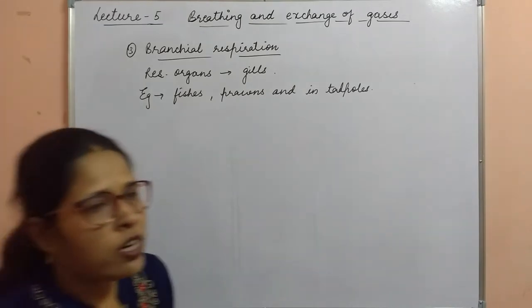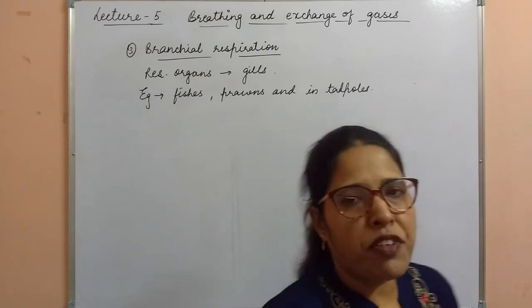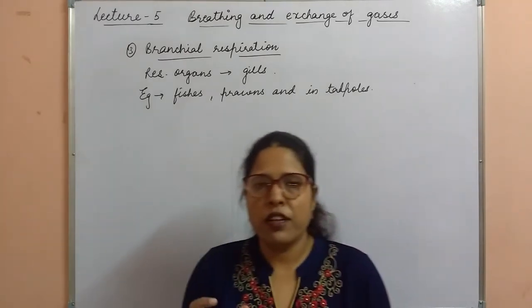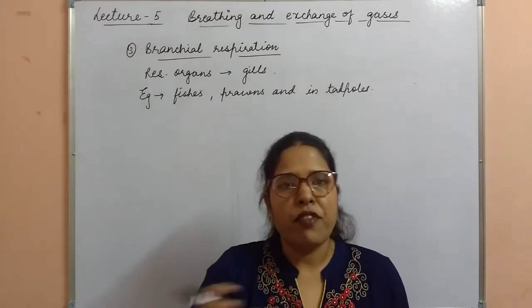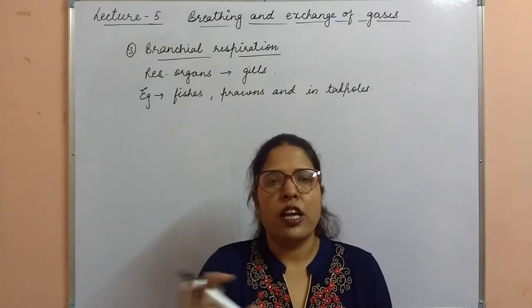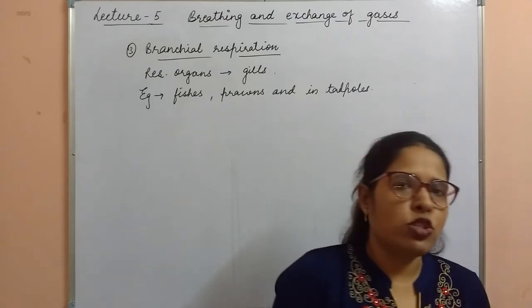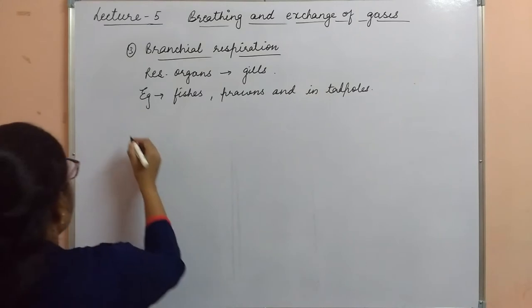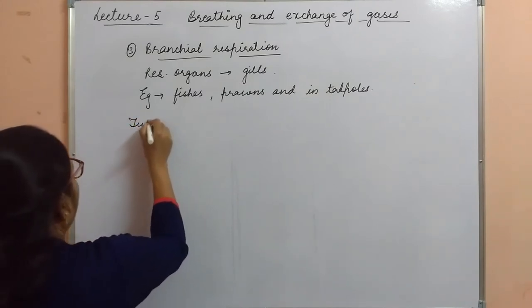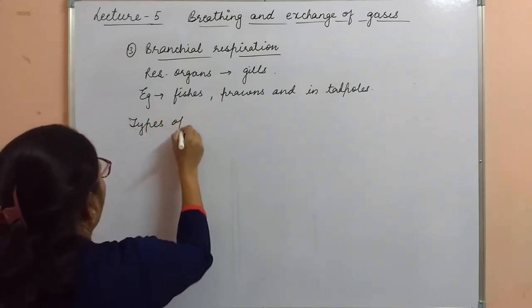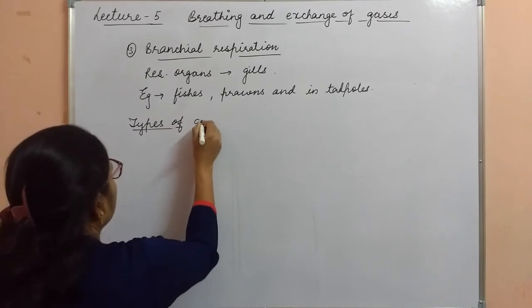Now come to the different types of gills. First of all, we have to know about the different types of gills, and after that the structure and gaseous exchange which takes place through the gills. So firstly we are discussing about different types of gills.